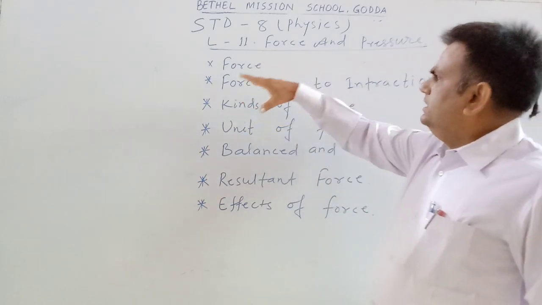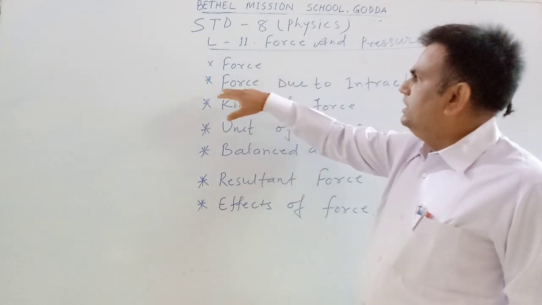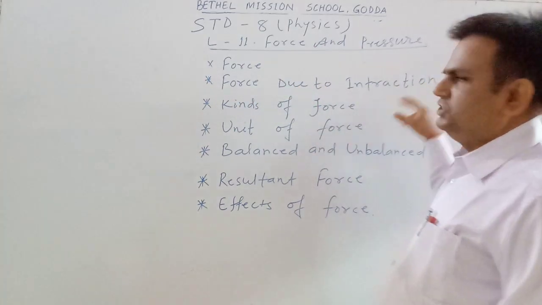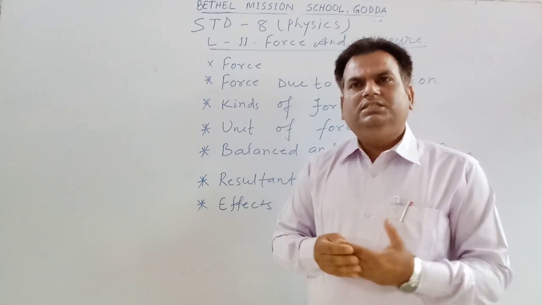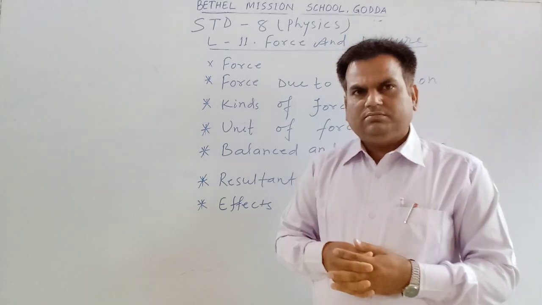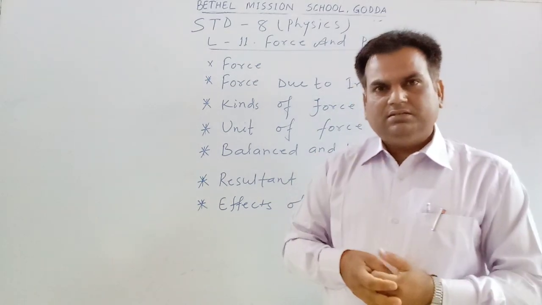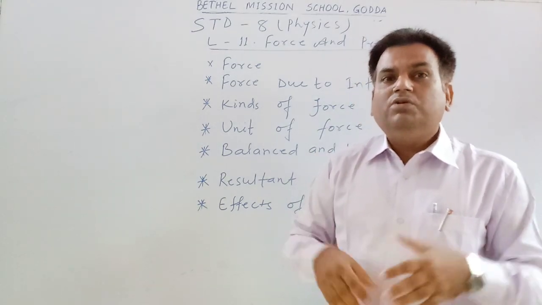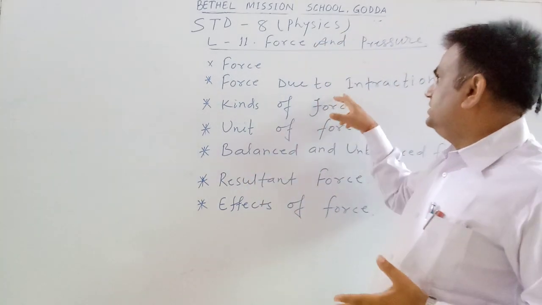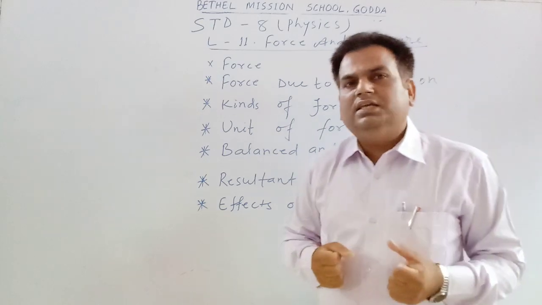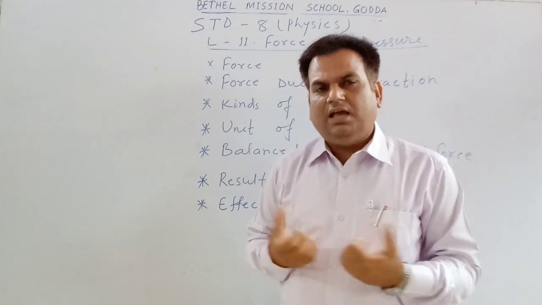The next topic in this segment is force due to interaction. Actually force depends on two factors: one, the object on which it is applied, and the other, who applies the force. These are the two conditions. Interaction means, suppose we want to lift a heavy bag.